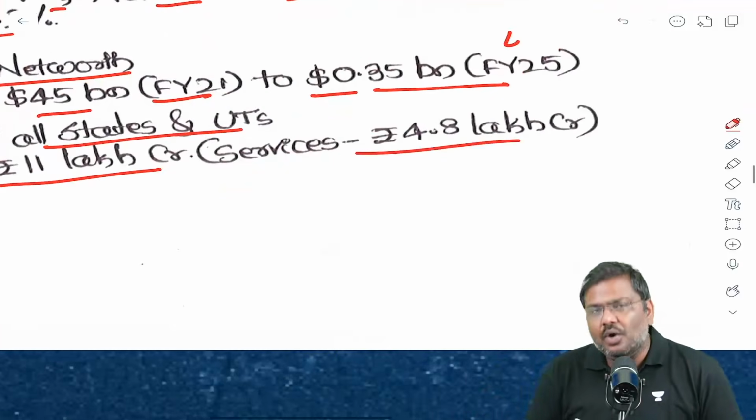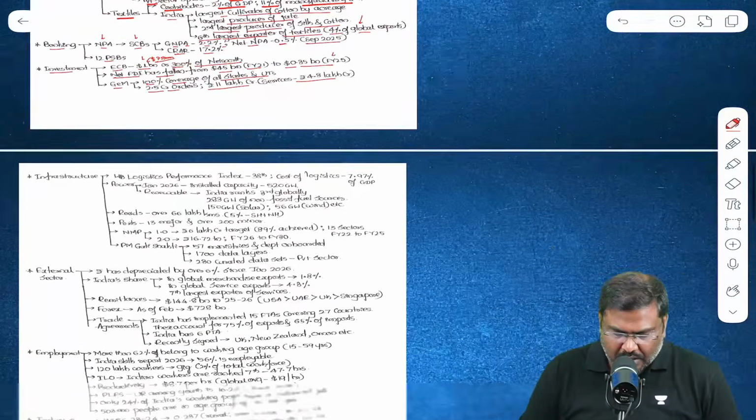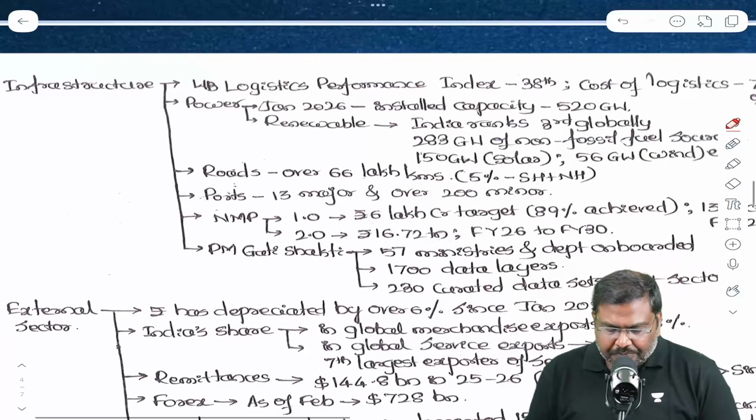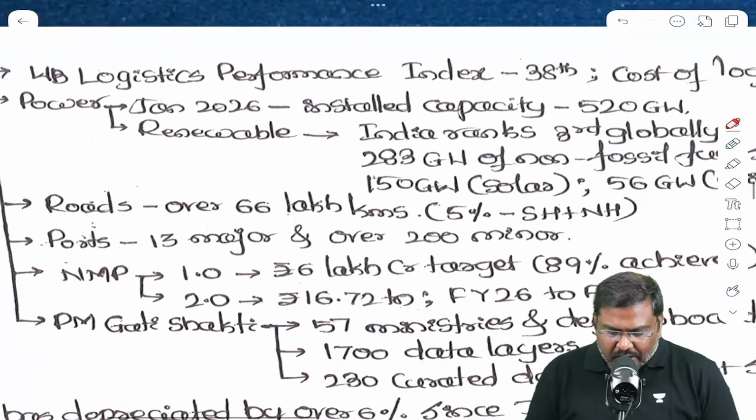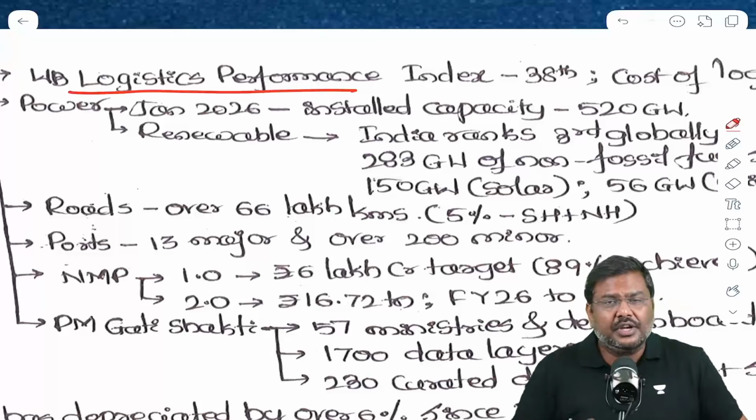The services account for 4.8 lakh crore out of the total 11 lakh crore. Now, infrastructure. In case of infrastructure, what are the important data points? The logistics has been one of the very important areas of discussion, by the way.